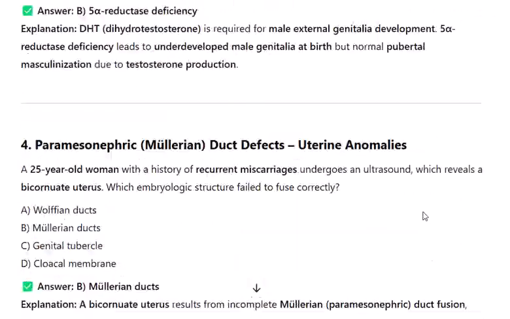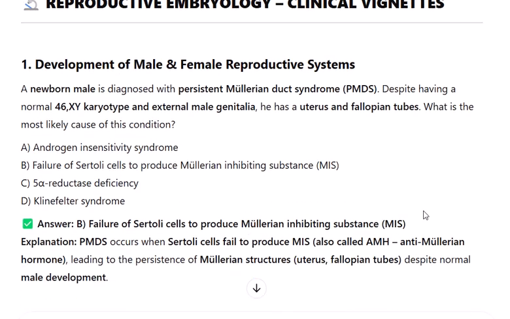Focused on reproductive system embryology, each with 4 answer choices and detailed explanations. Reproductive Embryology Clinical Vignettes. Development of male and female reproductive systems.